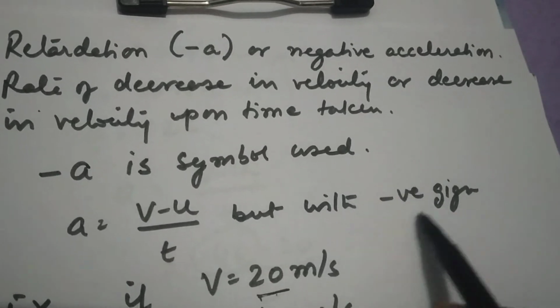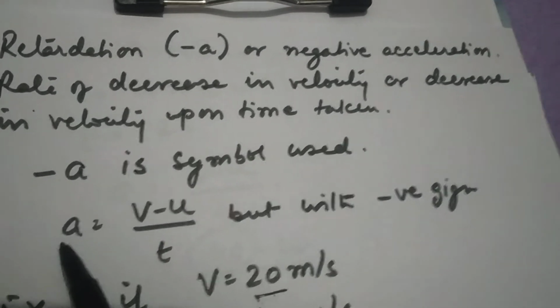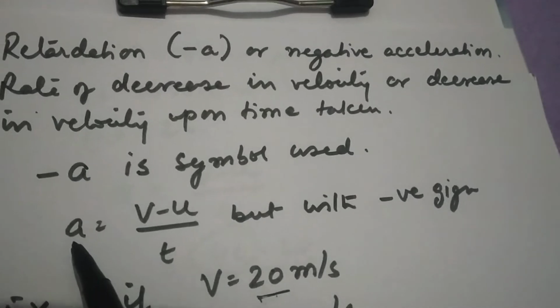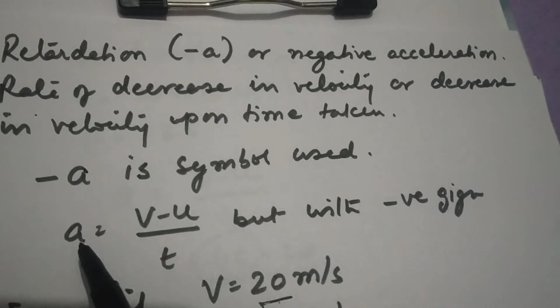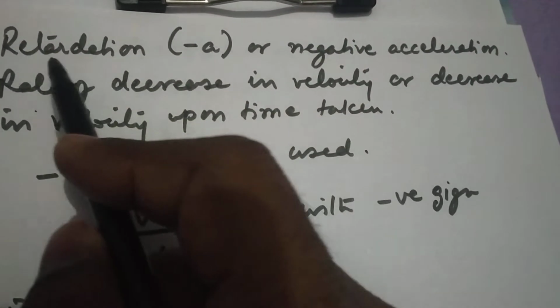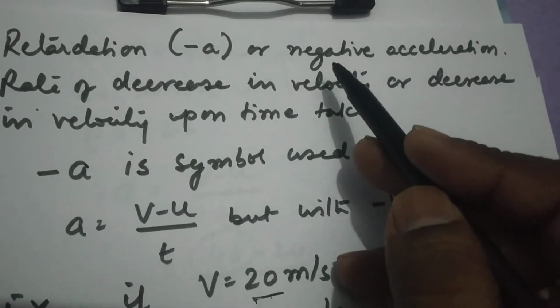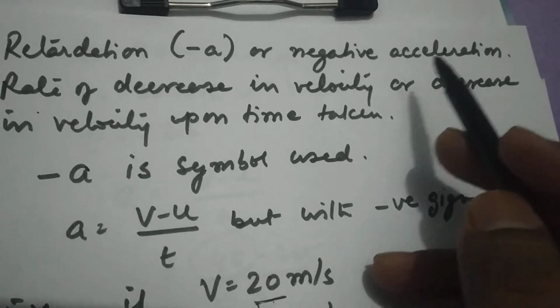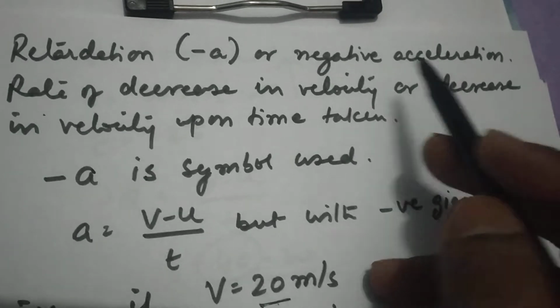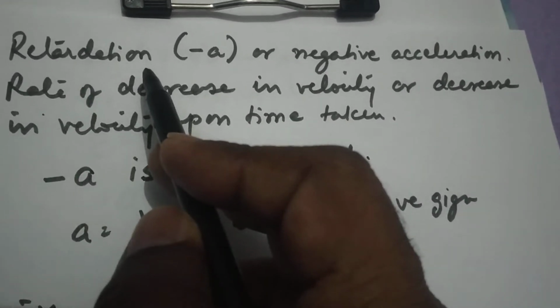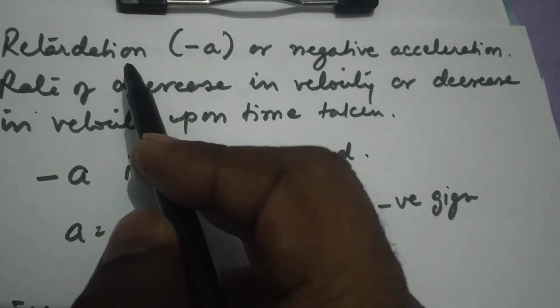If the negative sign comes for the acceleration, that is generally not called acceleration. It is a part of acceleration, but it will be called by a new name: retardation, deceleration, or negative acceleration. Retardation means velocity is decreasing.